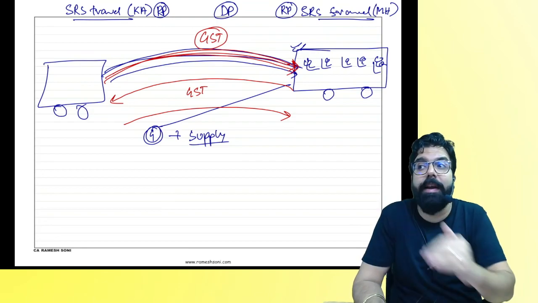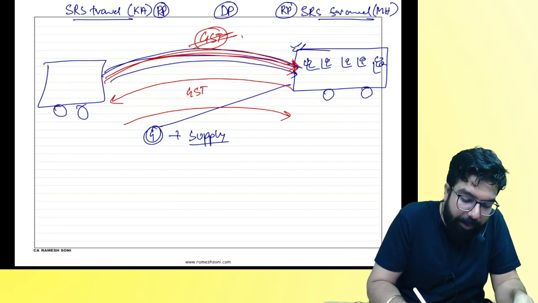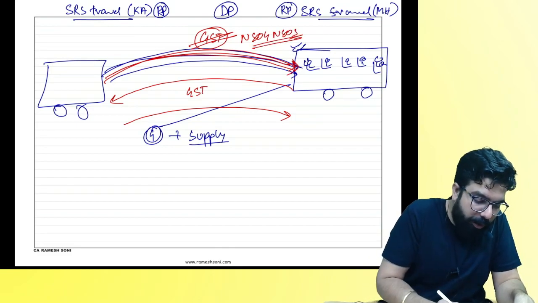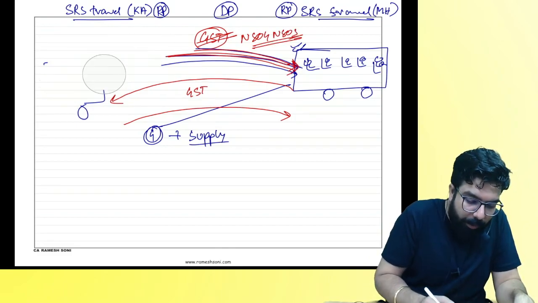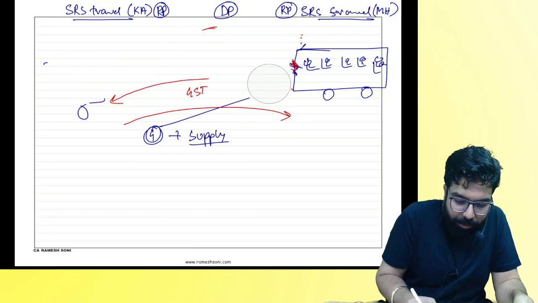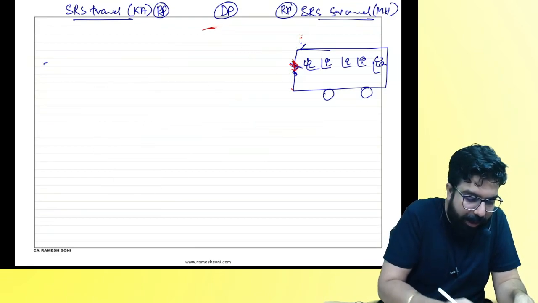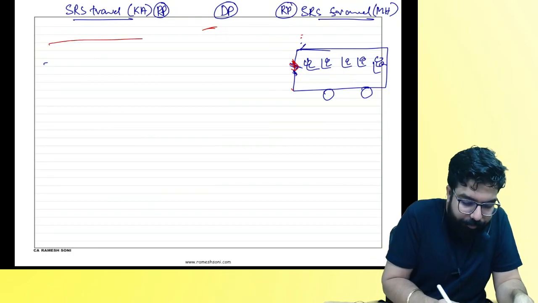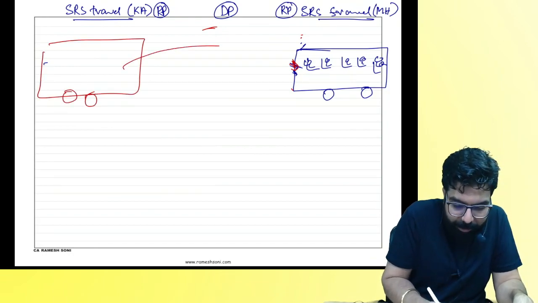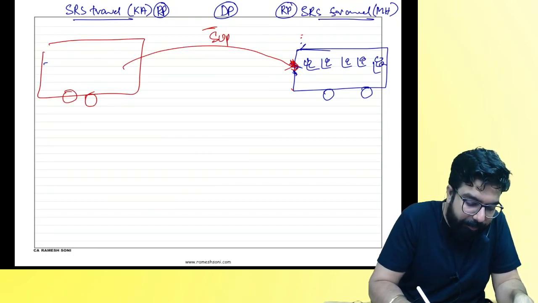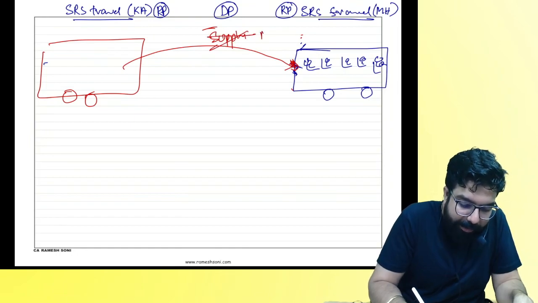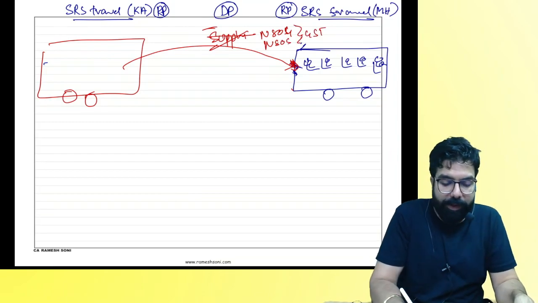Yes, but then they went ahead and clarified, everyone. It will be neither supply of goods nor supply of services. So my question to you: when the bus went from the Karnataka branch to here, is the bus supplied? What will you say in the exam? It is neither supply of goods nor supply of services. Will GST come? No. GST will not come.